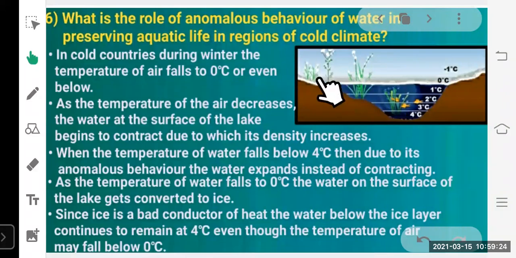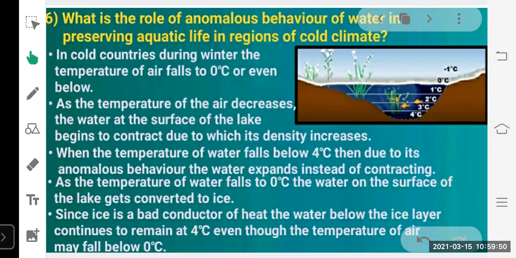As you know, the upper surface of water is in direct contact with the air. So when the temperature of the air decreases, the upper surface of the water gets colder first in comparison to the lower part of the water, because of which it starts contracting. Because as we just studied, from 0 to 4 degrees Celsius it shows anomalous behavior.